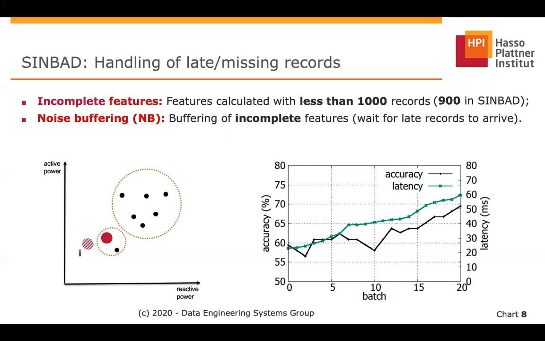Having that in mind, in Simbad, we consider a feature to be incomplete only if it is calculated with less than 900 records. We arrived to that threshold empirically after analyzing the two available data sets that we had.